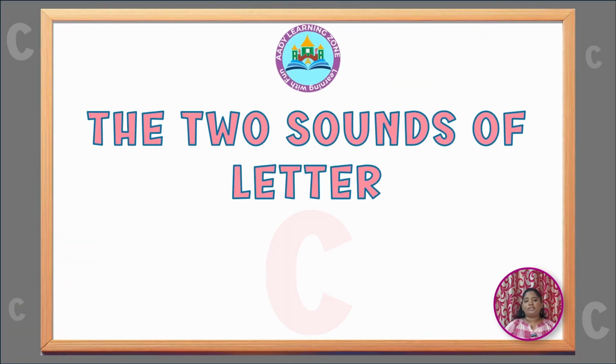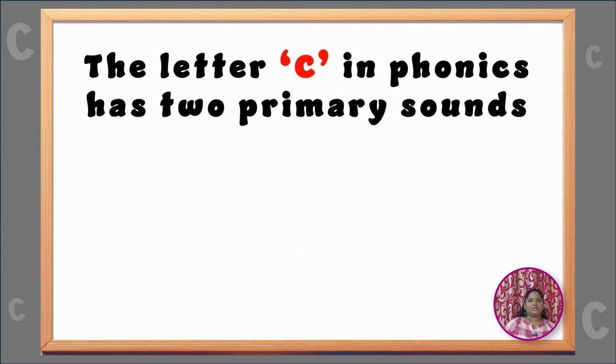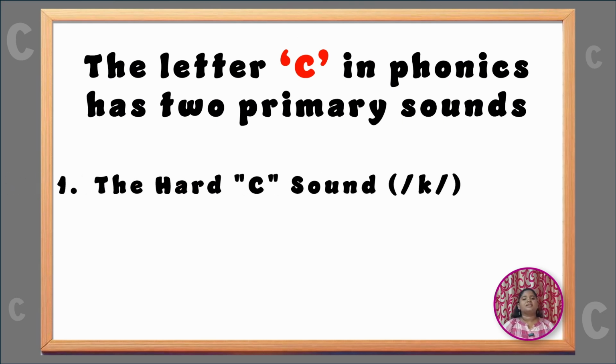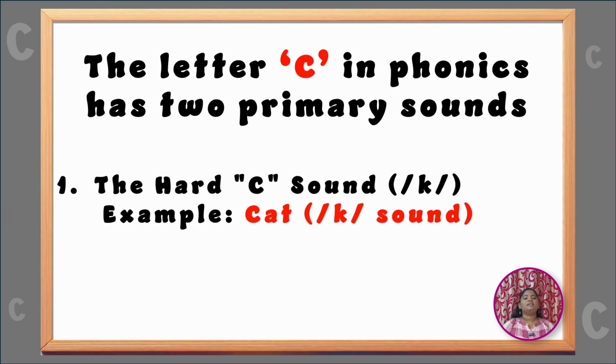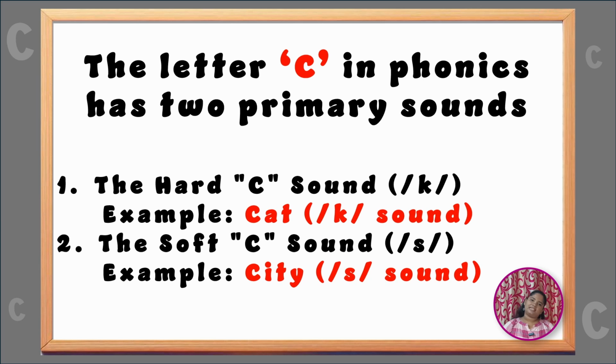In this video, we are going to learn about two soundings of letter C. Yes, the letter C has two soundings. One is K. Example, cat. Second one is S. Example, city.